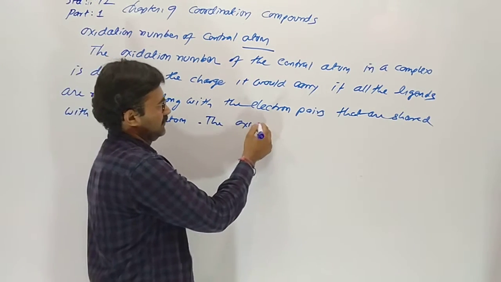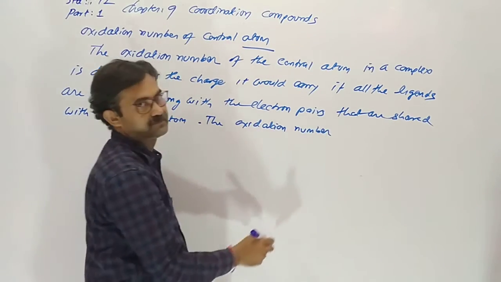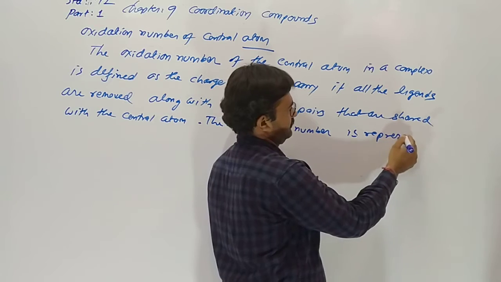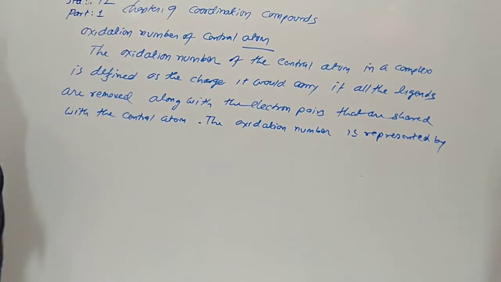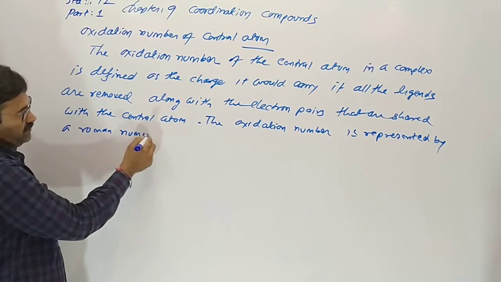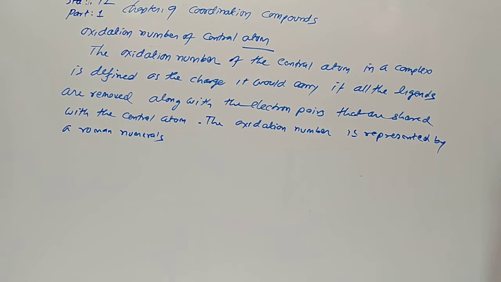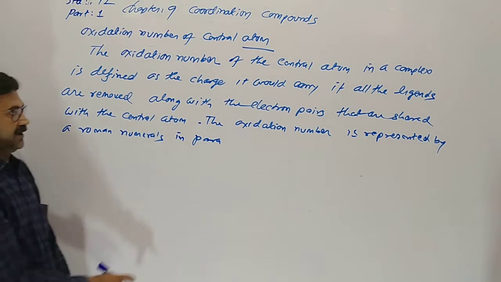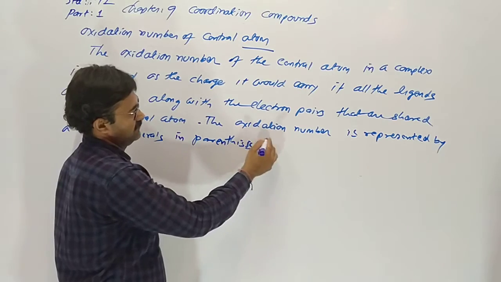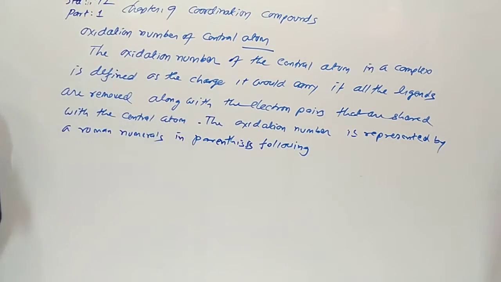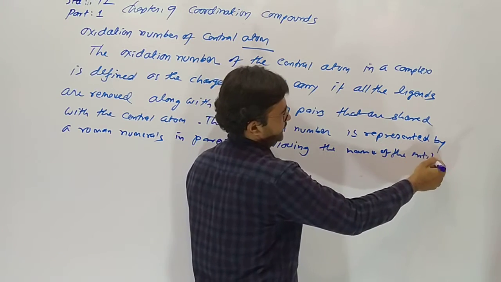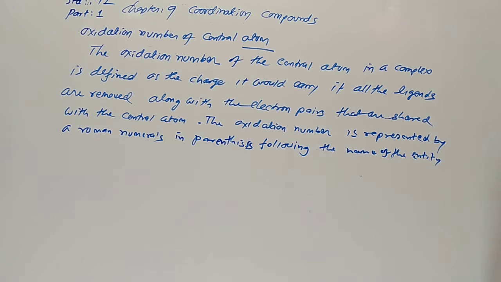The oxidation number is represented by a Roman numeral in parentheses following the name of the entity. Understood?